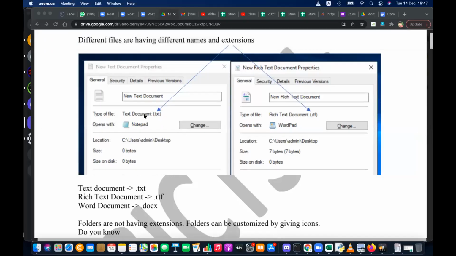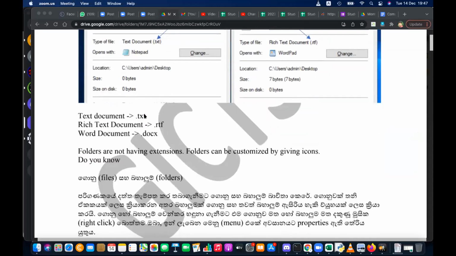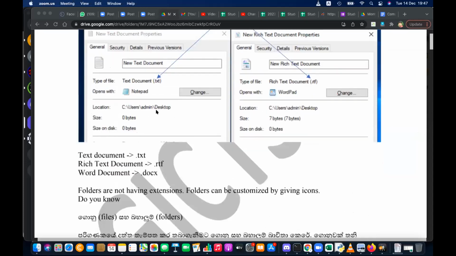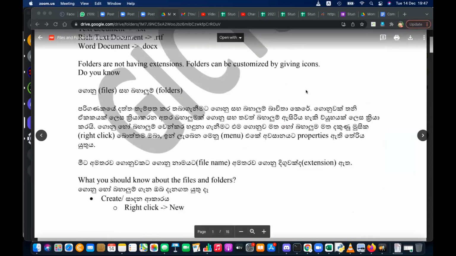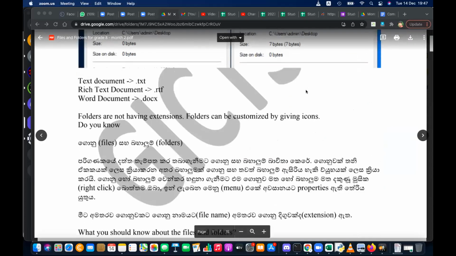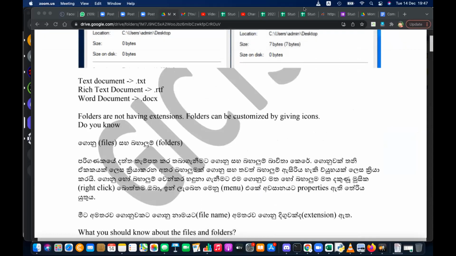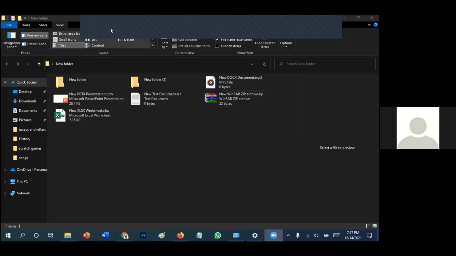When you change the extension, or when you have different extensions, this denotes different applications. TXT is a text file. DOCX is a document file. PPTX is PowerPoint. If you change this to HTML, it will look like a web page.